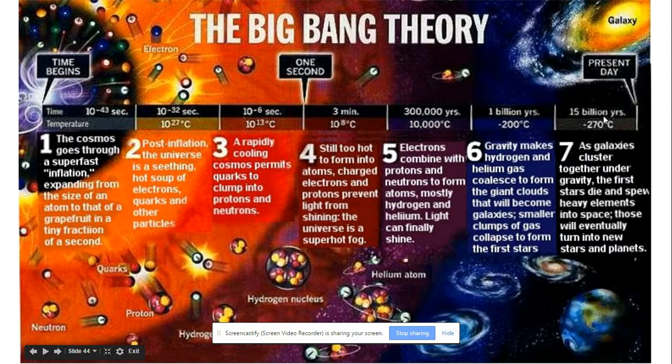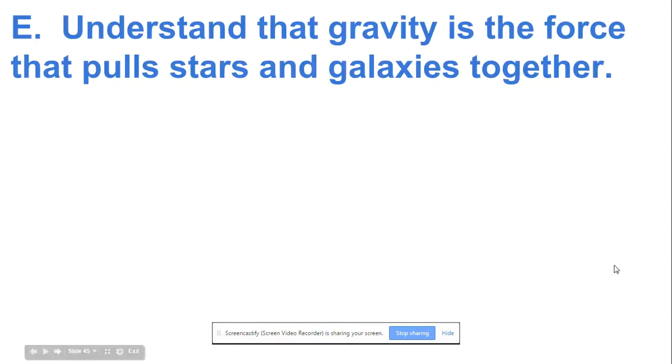It wasn't until about 15 billion years later, that's where we're at today, that galaxies are clustering together under gravity, and the first stars died and spewed out heavy elements into space. Those heavier elements will eventually turn into new stars and new planets.